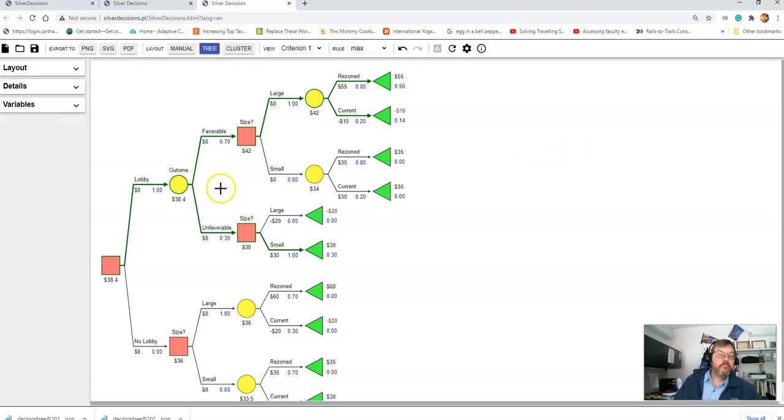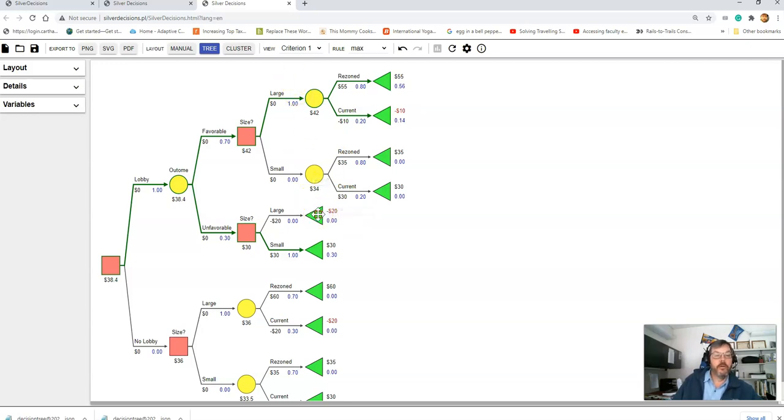I get that. So if I had a favorable report, which I think is a 70% chance it will happen, and I go large, well, I see what happens. There are the probabilities and the payoffs. I get a favorable report and I still build a small, there are the probabilities, there are the payoffs. So it is saying if I get a favorable report, I certainly should build a large restaurant.